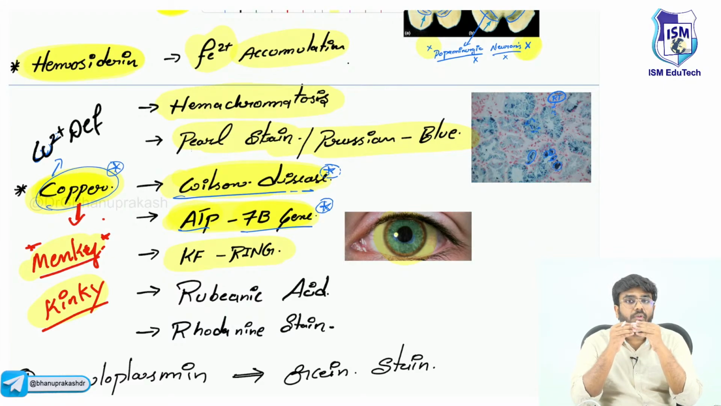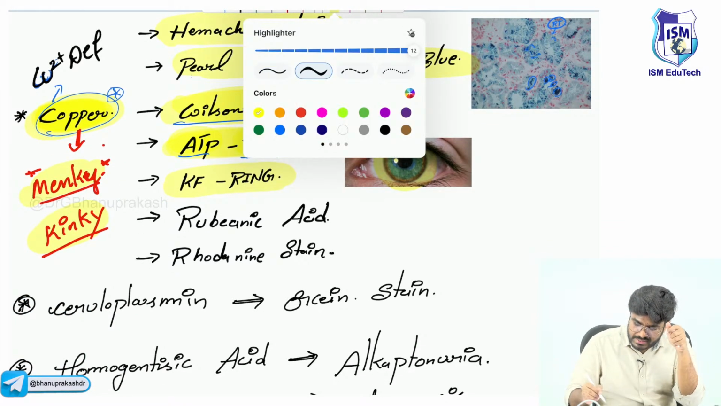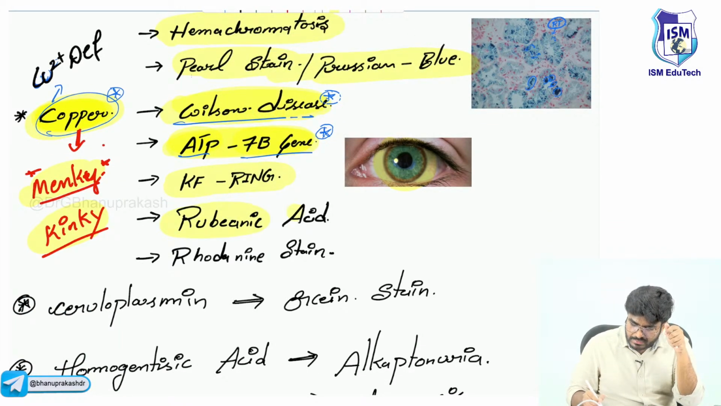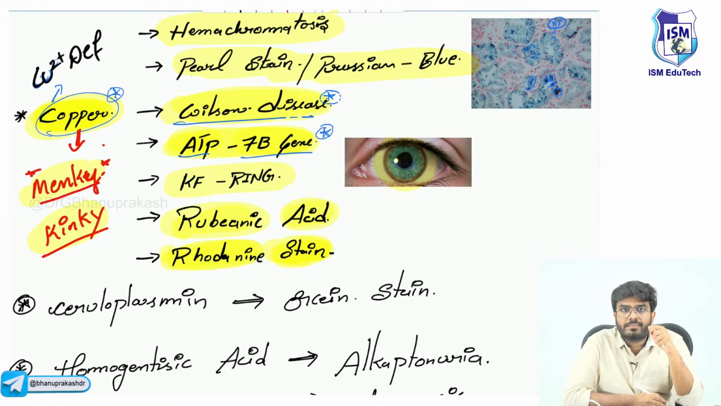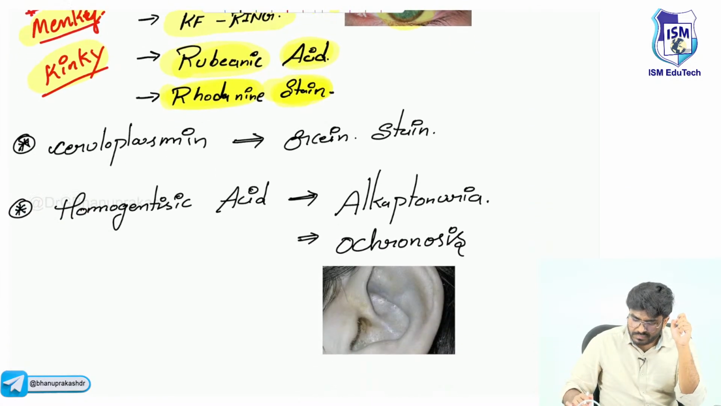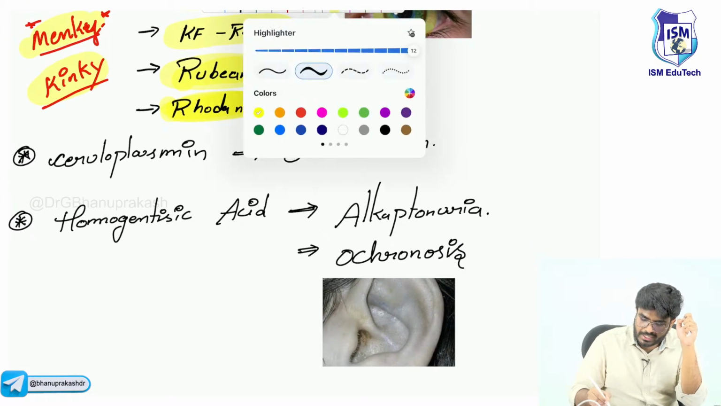Now tell me, sir, what are the stains for copper? How to identify the copper? The stains which are used are rubeanic acid and rhodanine, not rhodamine, rhodanine stain. Rubeanic acid and rhodanine are the stains for copper. Okay, these are the two stains which are important.